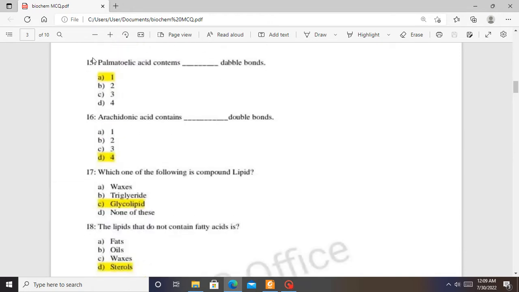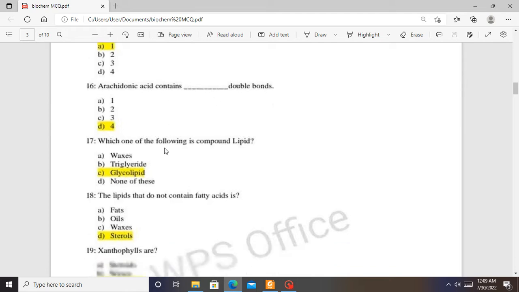Question 15. Palmitoleic acid contains how many double bonds? Palmitoleic acid has just one double bond present in its molecule. Question 16. Arachidonic acid contains 4 double bonds in its molecule.